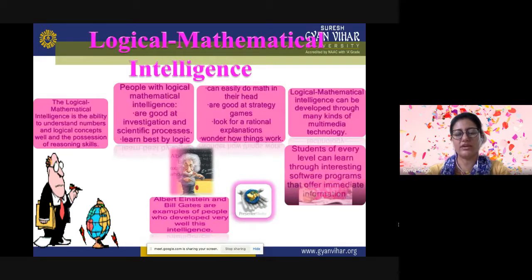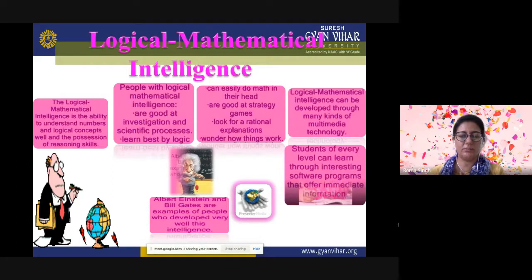And students of every level can learn through interesting software programs that offer immediate information, because they want to learn how, when, why, so they can explore more. Albert Einstein and Bill Gates are examples of people who developed very well with this intelligence. So here we can see that they are very good at analyzing problems.